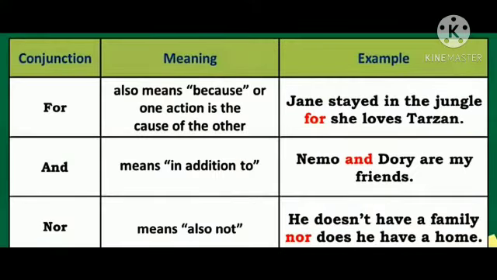So now let us quickly see when do we use these conjunctions. For also means because or one action is the cause of the other. The example, Jane stayed in the jungle for she loves Tarzan. And means in addition to. Example, Nemo and Dory are my friends. Nor means also not. He does not have a family, nor does he have a home.